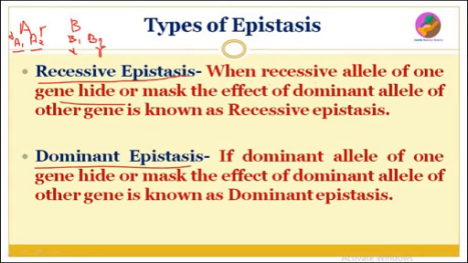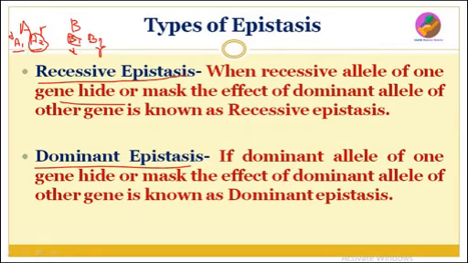Our definition says when the recessive allele of one gene hides or masks the expression of the dominant allele of another gene, it is known as recessive epistasis. Suppose here A2 is the recessive allele of A. When it masks the expression of the dominant allele of another gene, it is known as recessive epistasis. So see, A gene and B gene, these are two genes.